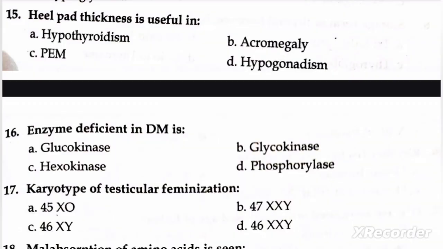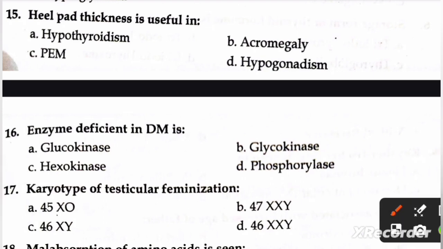Next question is, heel pad thickness is useful in A, hypothyroidism, B, acromegaly, C, PEM, and D, hypogonadism. The right option is B, acromegaly. Heel pad thickness is useful in acromegaly.